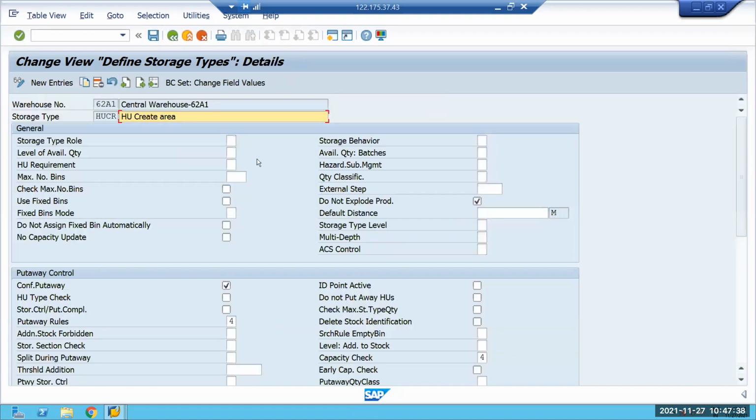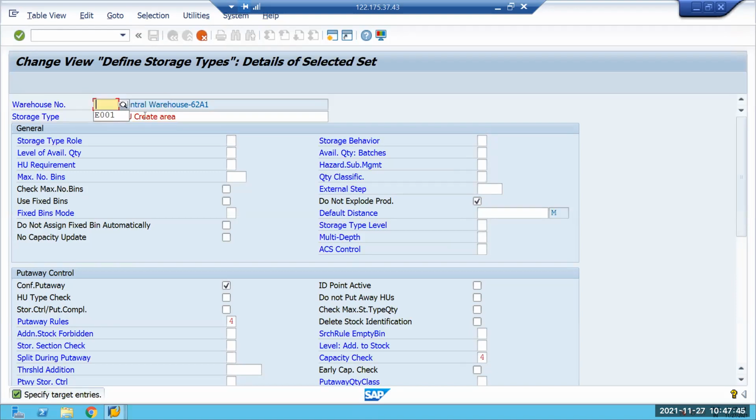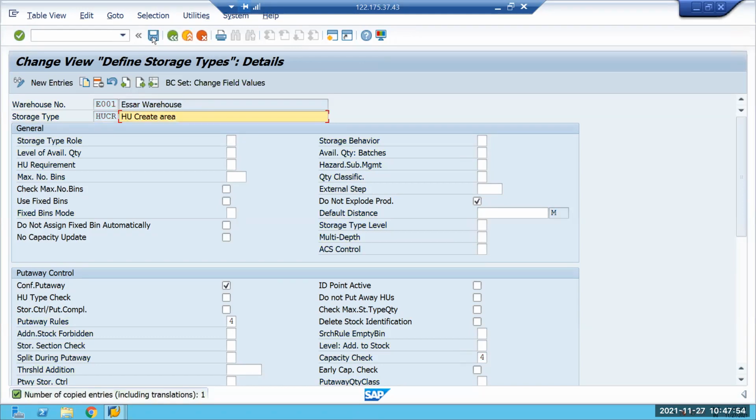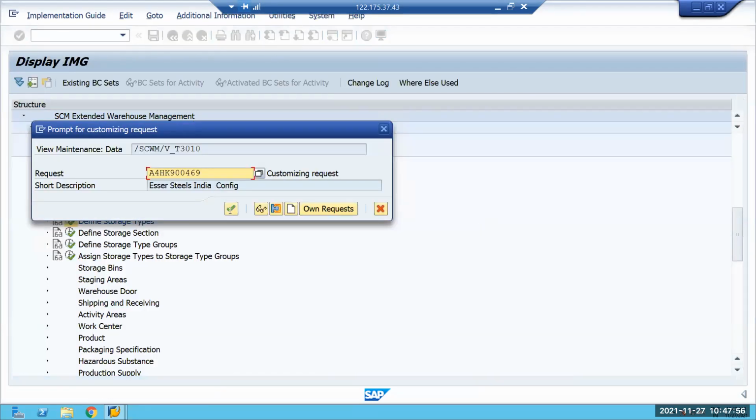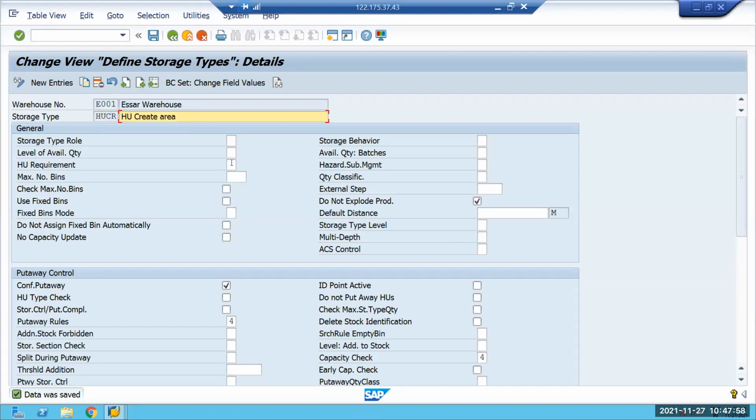Copy this and then create it in your warehouse. I'll use the same thing only, HUCR. Save. And then create a section also.